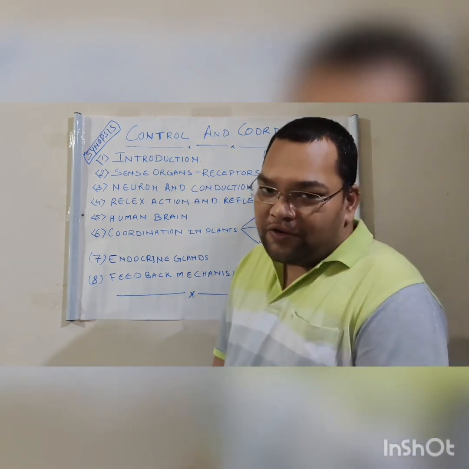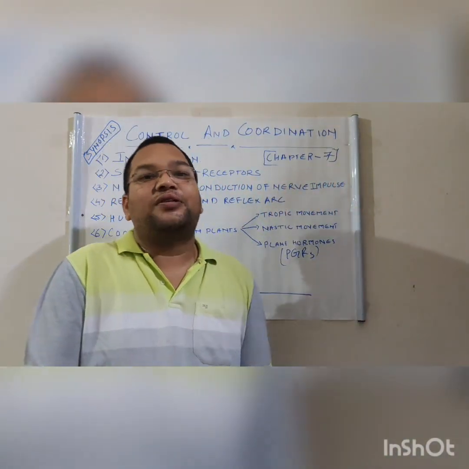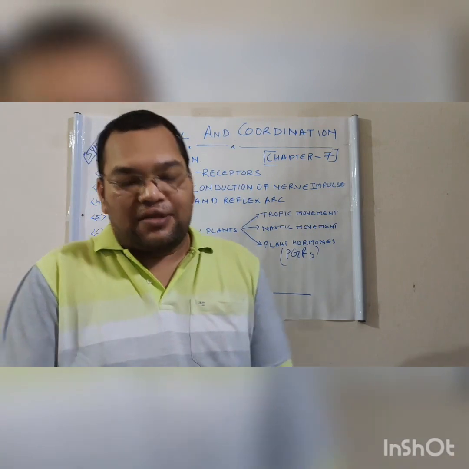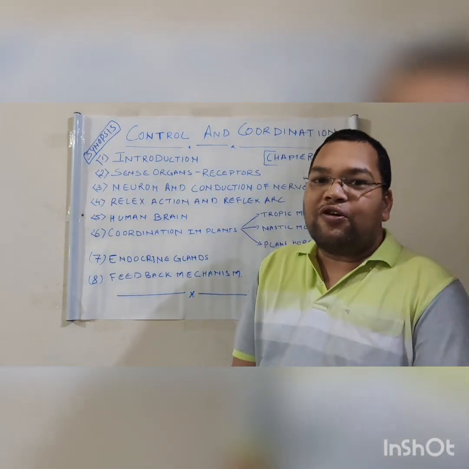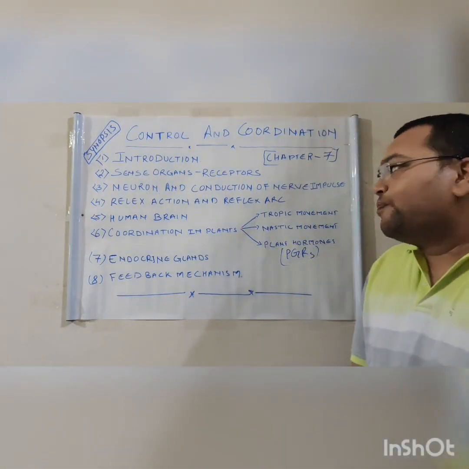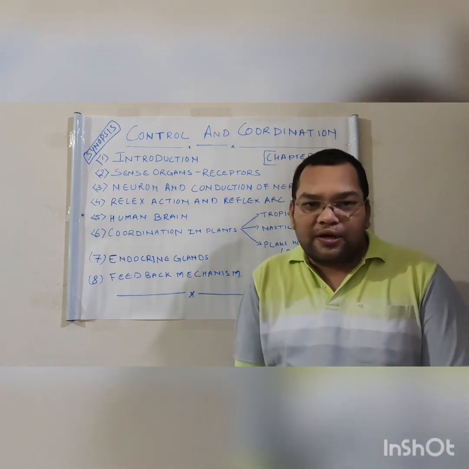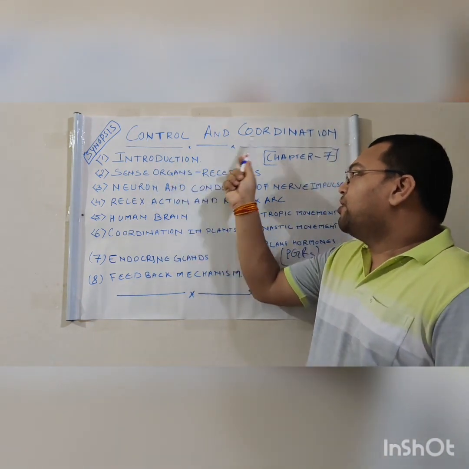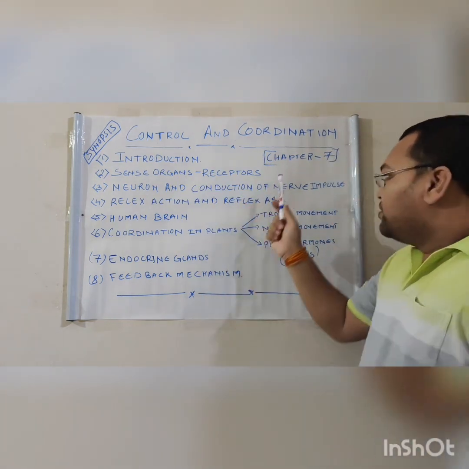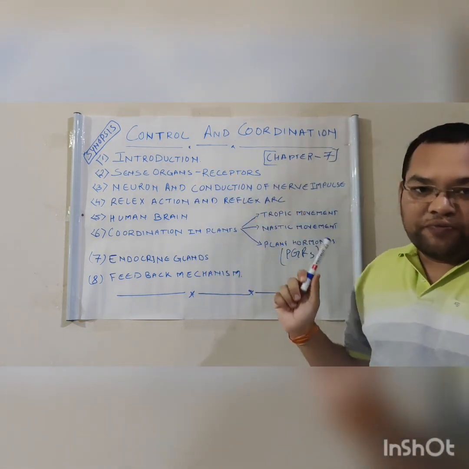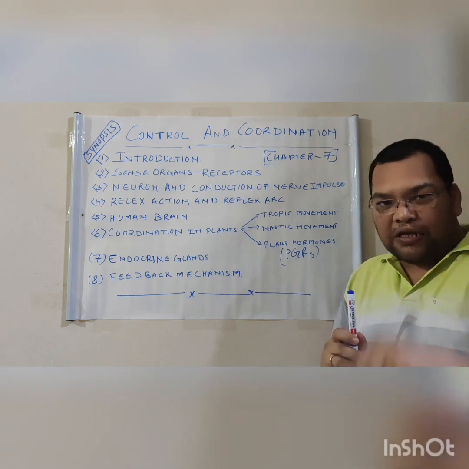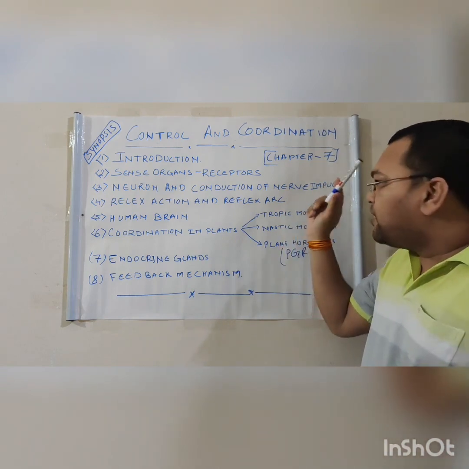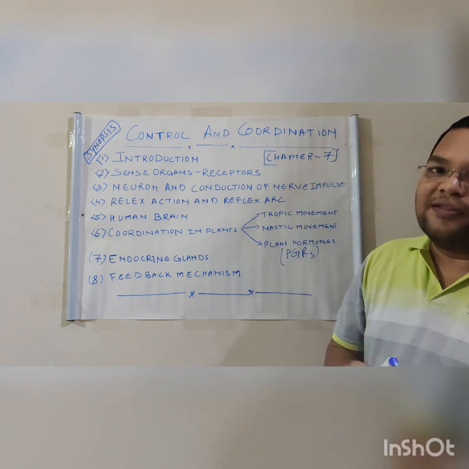So as you already know, we completed our first chapter, that is life processes, which is the sixth chapter of your NCERT book. Now continuing that, we are going to start the next chapter, that is control and coordination, which is chapter number 7 for you. That is the second chapter of biology and chapter number 7 of your NCERT book.